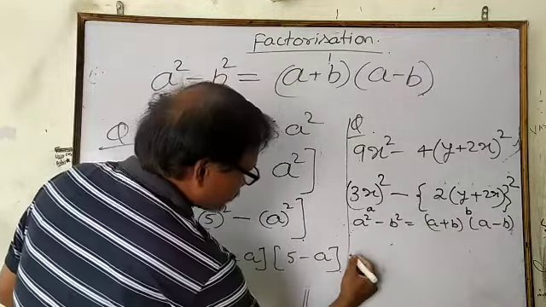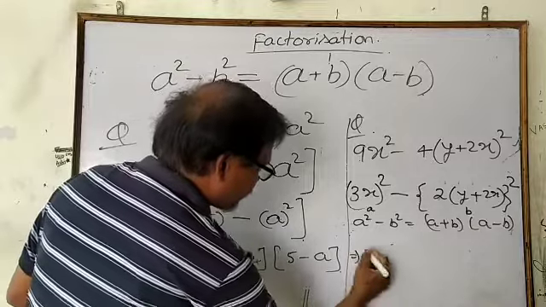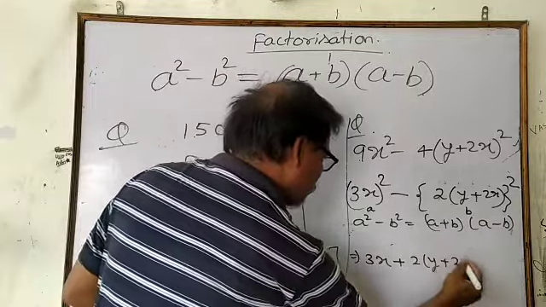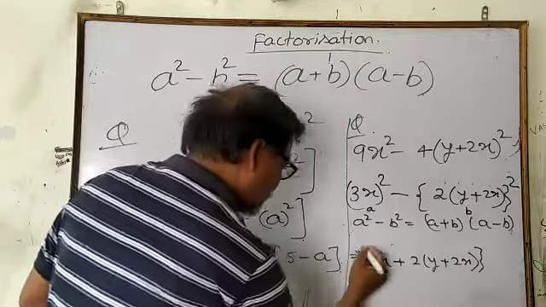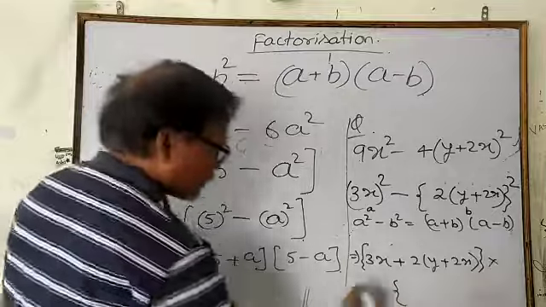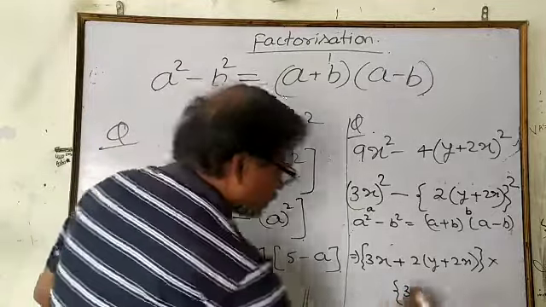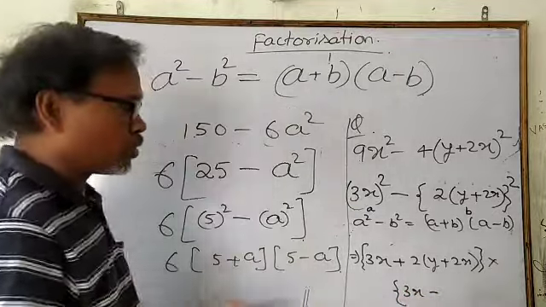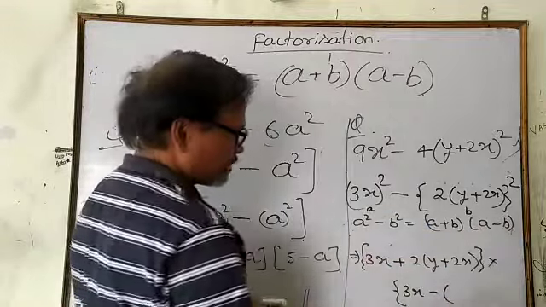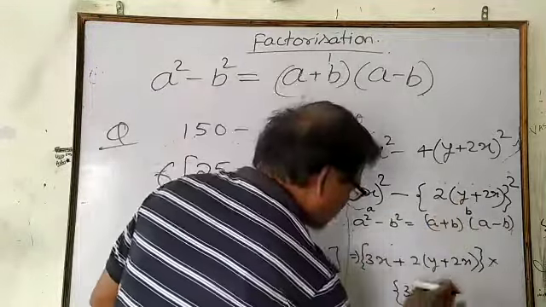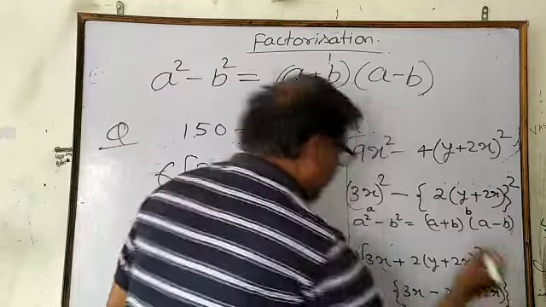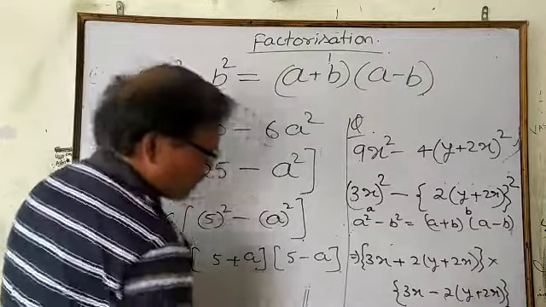Then (3x plus 2y plus 2x) in one bracket, and in the second bracket 3x minus, when you use the minus sign then always use the bracket, that is (2y plus 2x) in the middle bracket. Then you simplify.